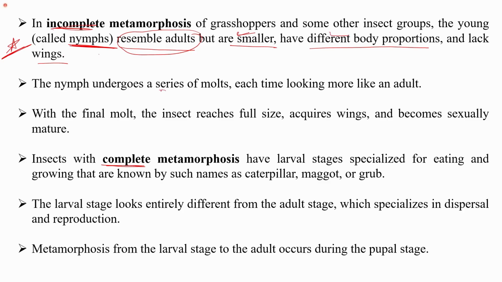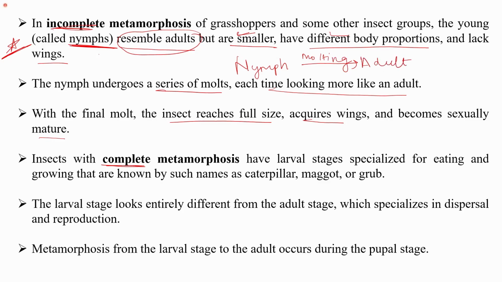The nymph undergoes a series of molts, each time looking more like an adult. With the final molt, the insect reaches full size, acquires the wings and becomes sexually mature. So in this, the young ones are known as the nymph. The nymph undergoes a series of molting, resulting into the adult. Otherwise, the nymph resembles the adult in almost all the cases.